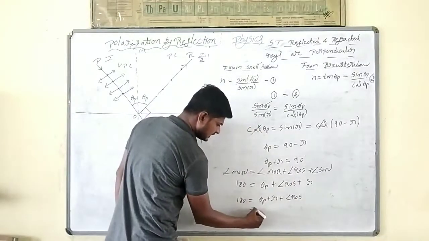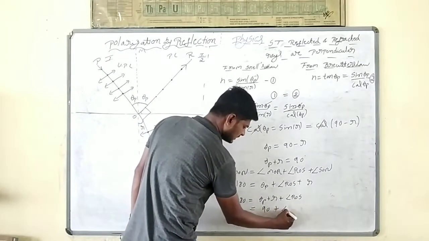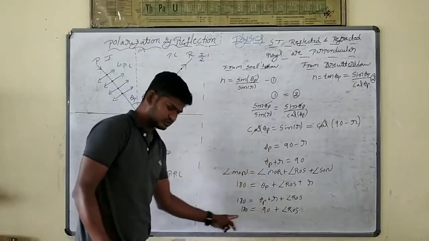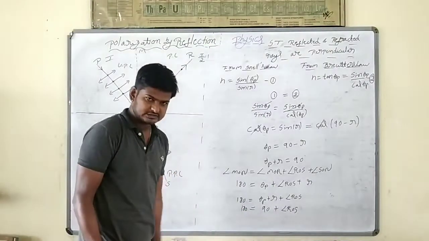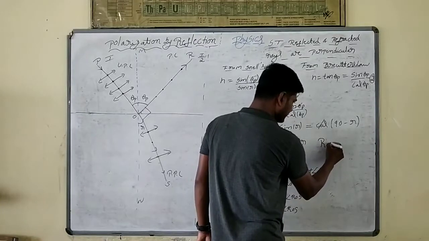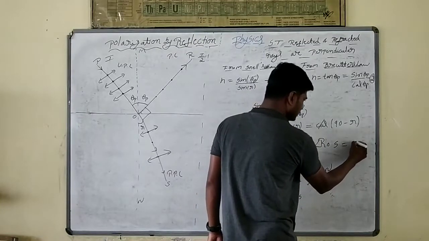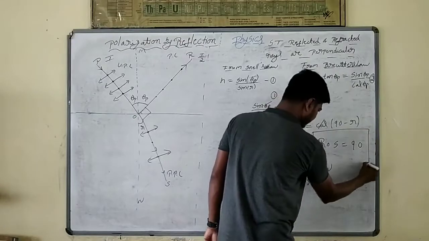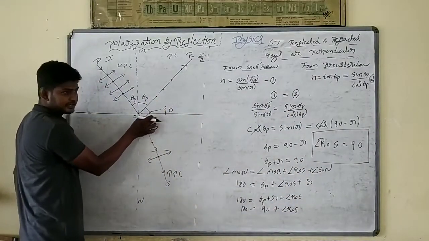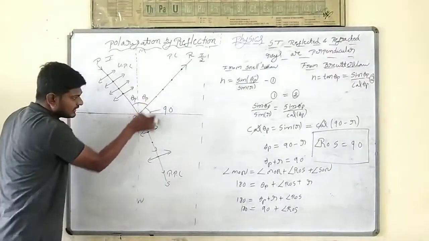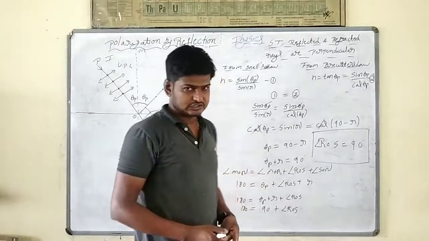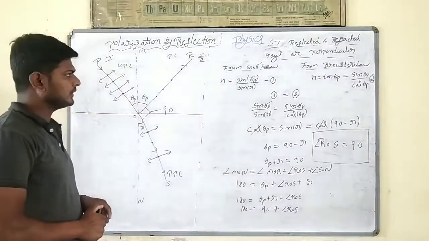This theta p plus r is how much? 90. So 90 plus ROS is equal to 180. This 90 comes to this side as minus 90. 180 minus 90 is what? 90. Therefore angle ROS is equal to 90 degrees. When this angle is 90 degrees, reflected and refracted light will be perpendicular to each other. Yes, sir.